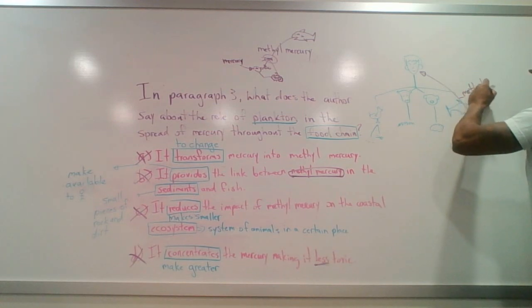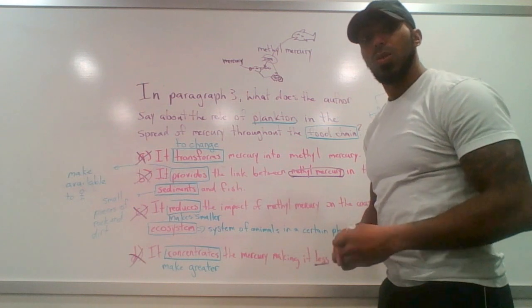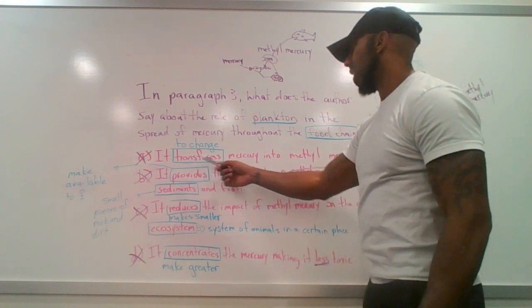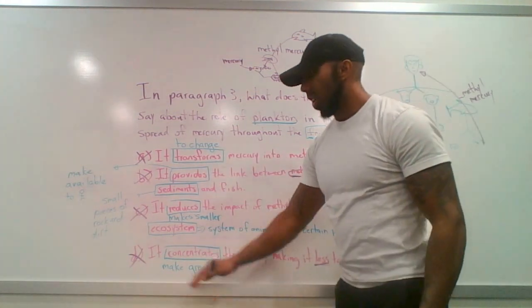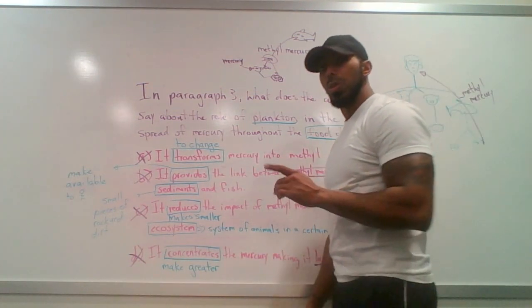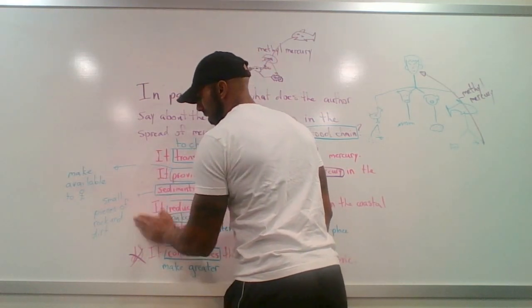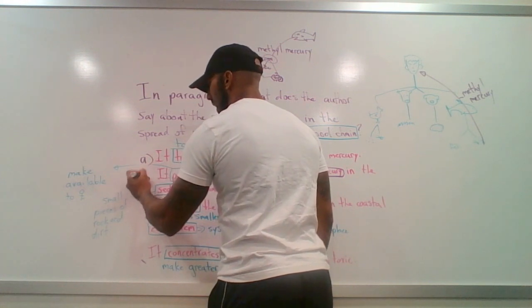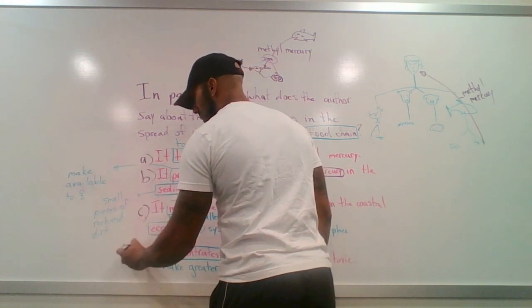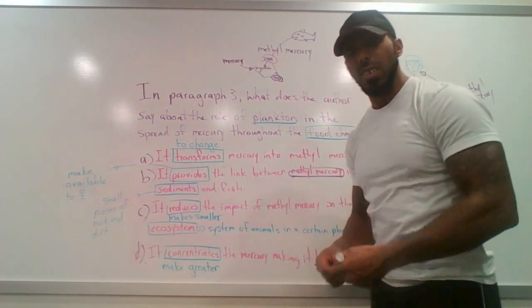Okay. Now, let's read our answers again and see which one is the most appropriate. It transforms mercury into methyl mercury. Okay. Now that we know what all these words mean, now we can choose between an answer. So we can go ahead and erase the X and say, okay, now I can choose between any of these because now I know what they all mean.